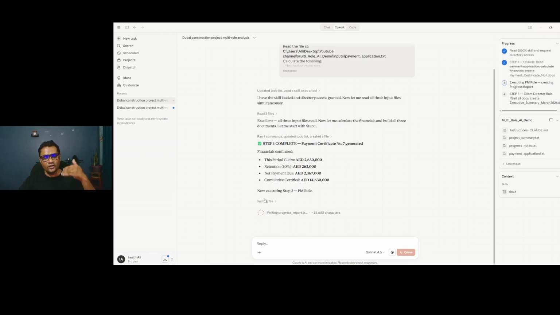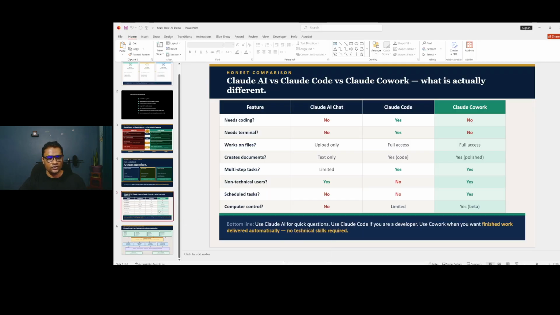Then after that, it will move to step 3. Then the entire QS team work will be completed and automated. It will take another maybe 1 to 2 minutes. That's all. So while it's working, let me switch to the final slide.